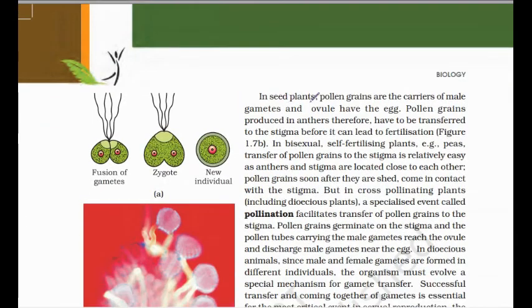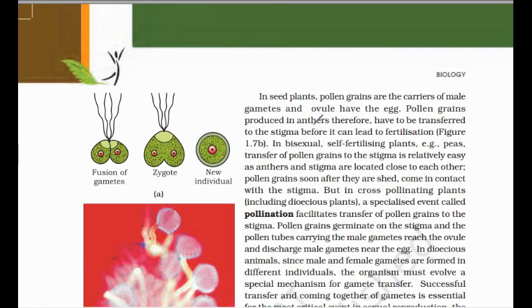In seed plants, mainly flowering plants or angiosperms, the pollen grains are carriers of the male gamete, and the ovule has the egg. The pollen grains produced in the anther therefore have to be transferred to the stigma before fertilization can occur.